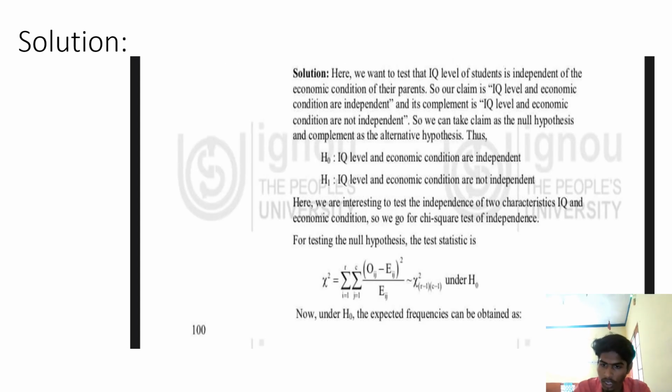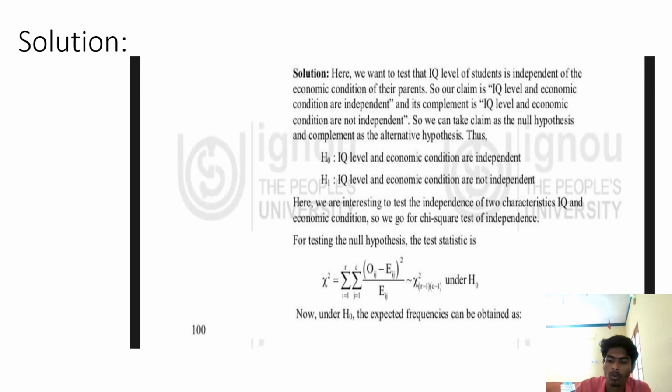Now we are discussing the solution of our topic. I explained the question in the previous slide, and now we are going to discuss the solution. Here we want to test that the IQ level of students is independent of the economic condition of the parents. So our claim is that IQ level and economic condition are independent, and its complement is that IQ level and economic condition are not independent. Here in the question they say that both are independent, but its complement means they are not independent.